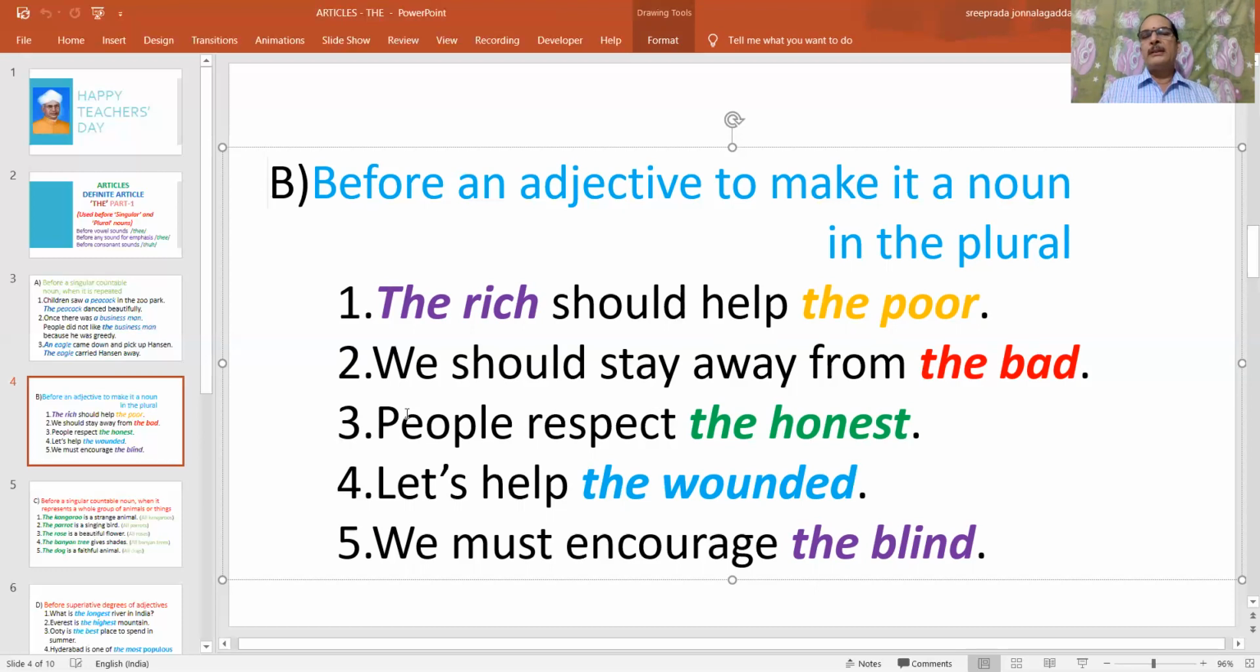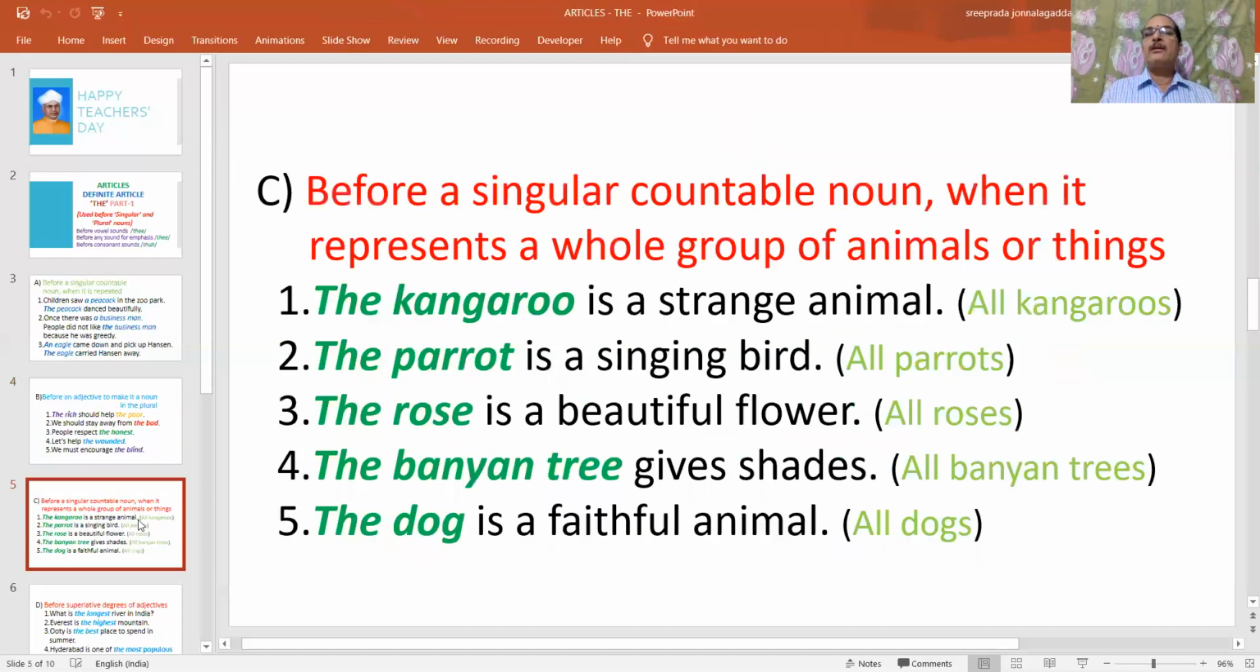People respect the honest. The honest here also means people, those who are honest. Let's help the wounded. So wounded, actually, is an adjective. By just placing the before it, it becomes a plural noun, and it refers to a section of people who are wounded. Next, we must encourage the blind. The blind means a group of blind people or a section of blind people.